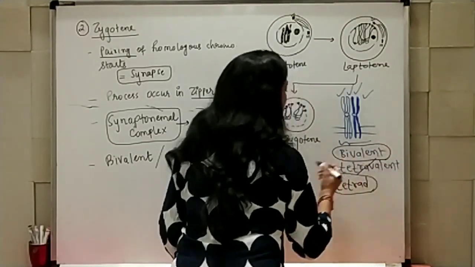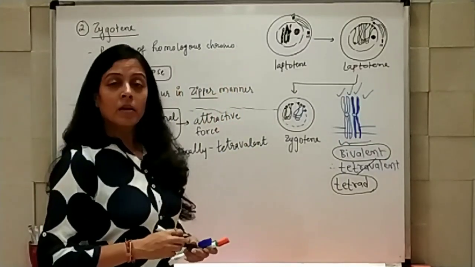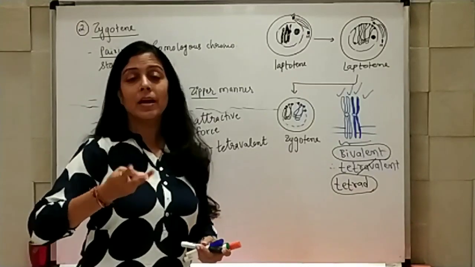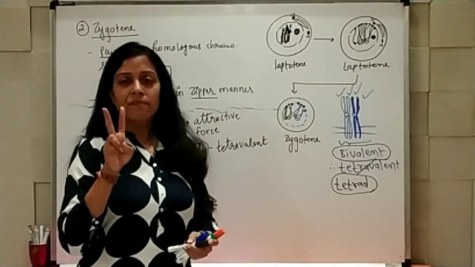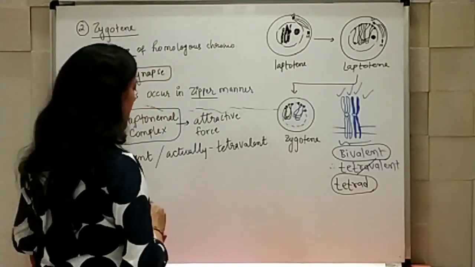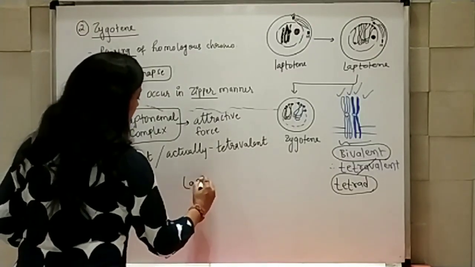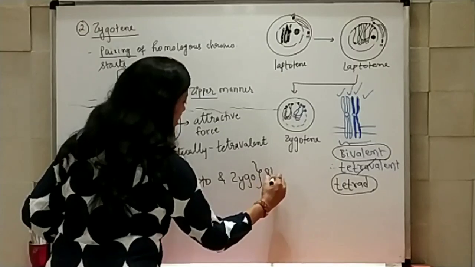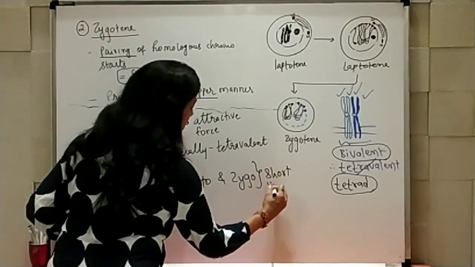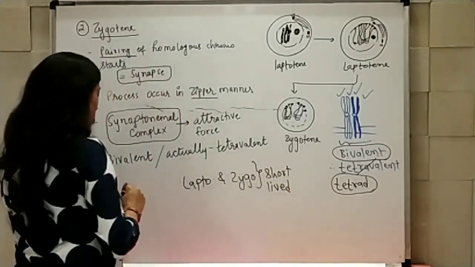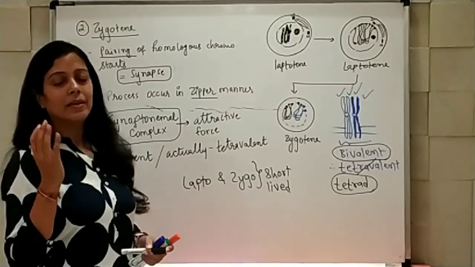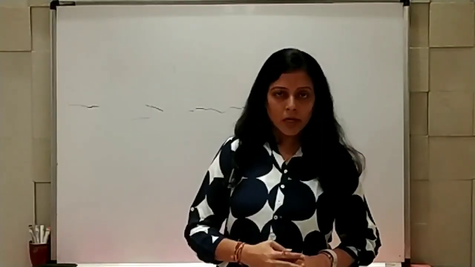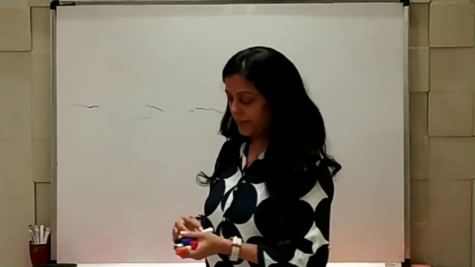Right, so bivalent and tetrad structures are there, which are now more clearly visible in the next third stage, that is the Pachytene stage. First 2 stages, that is Leptotene and Zygotene, are relatively short-lived. Now it is followed by the third phase, that is known as Pachytene stage.